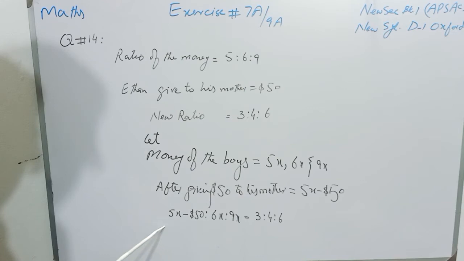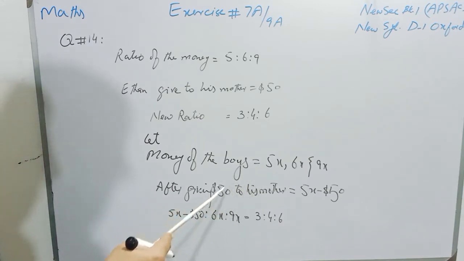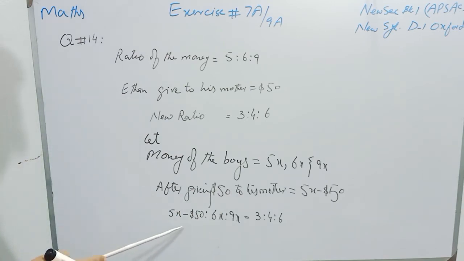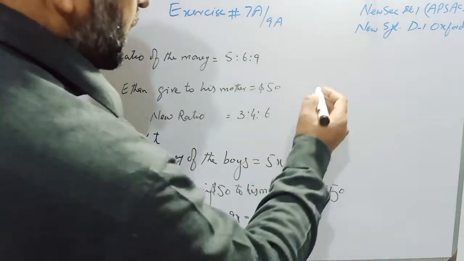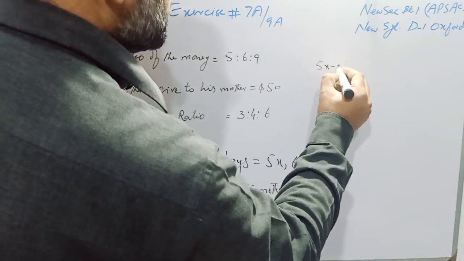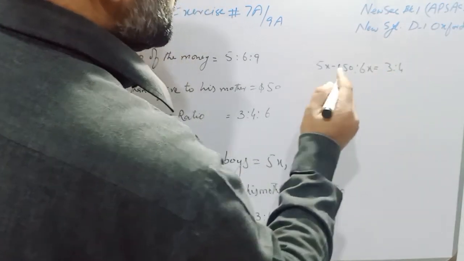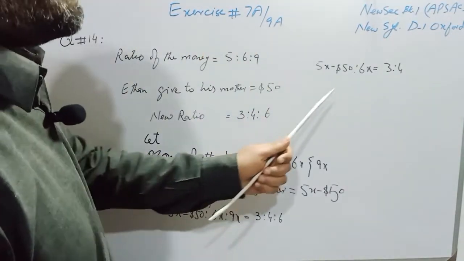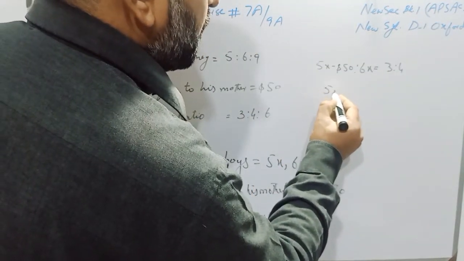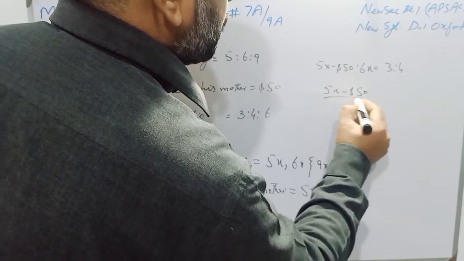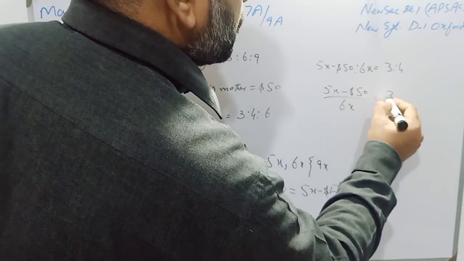Now students, we have to find the money of Ethan. So we will select the first two numbers, 5x minus $50 ratio 6x, and that will be equal to 3:4, and we will find the value of x, and then that x will be multiplied with 5, and that will be the money of Ethan. So we will select the first two elements from both sides, and we will have 5x minus $50 ratio 6x is equal to 3:4. Now students, we will write the ratio in the form of fraction, and it will be 5x minus $50 over 6x is equal to 3/4.